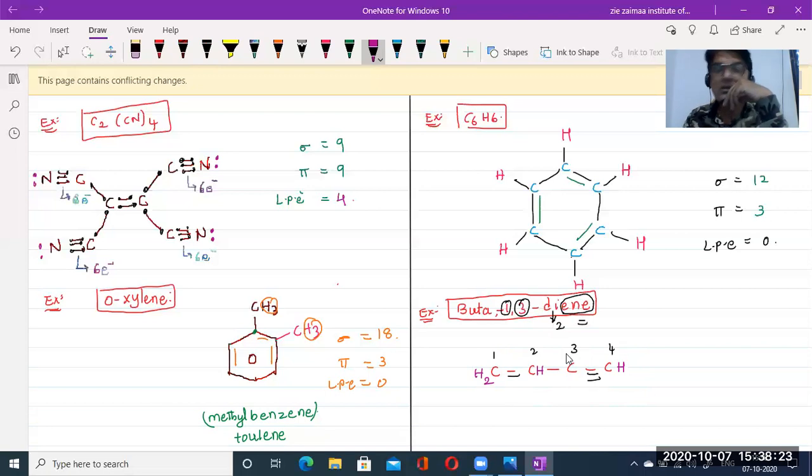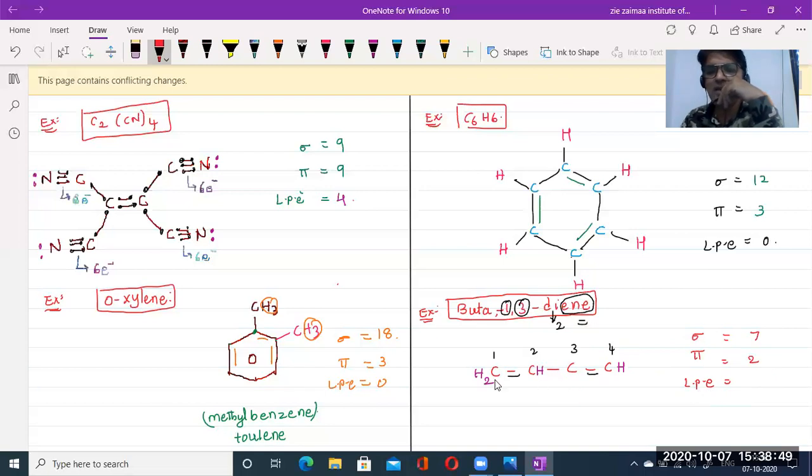Diene, sorry, not triple bond, beta, double bond. Okay, chalo. Now according to this, how many sigma bonds, pi bonds, and lone pairs of electrons are there? How many sigma bonds are there? 2 plus 1, 3, 4, 5, 6, 7. 7 sigma bonds are there. Due to the presence of 2 double bonds, 2 pi bonds are there.